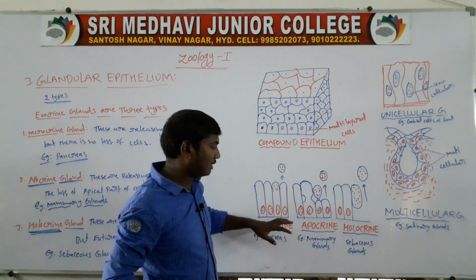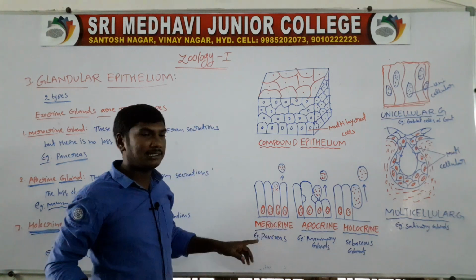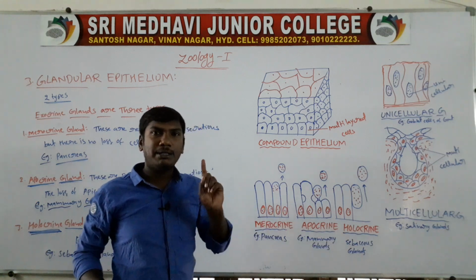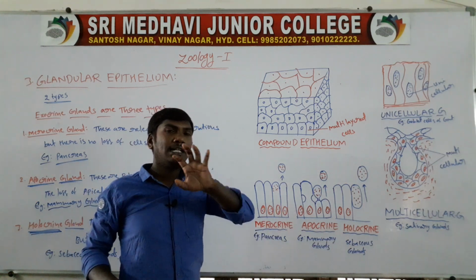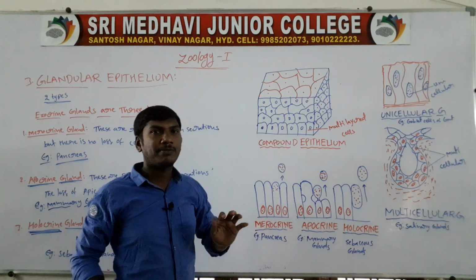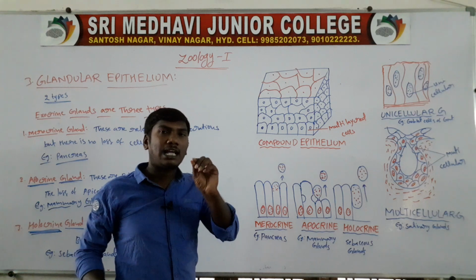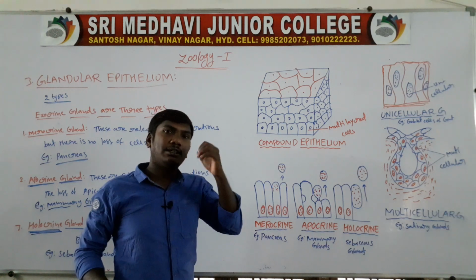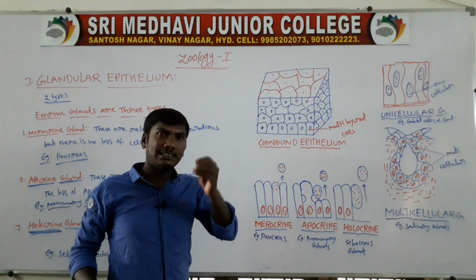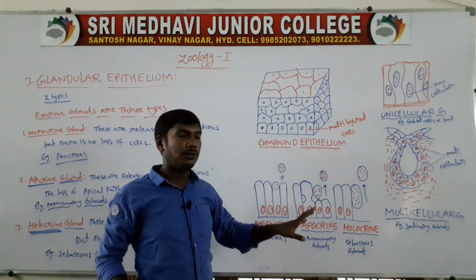If there is no cell loss but secretions are released, it is the merocrine gland. First, merocrine gland: no cell loss, but they release secretions. Second, apocrine gland: the cell apical part is lost. Third, holocrine gland: the entire cell disintegrates.